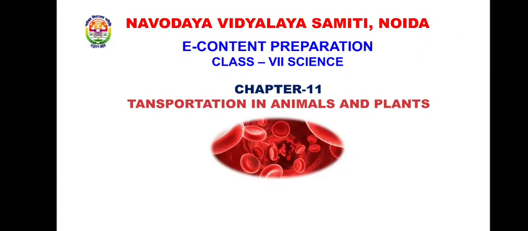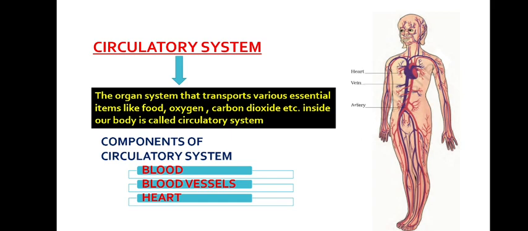Hello children, in today's class we are going to learn a new chapter, that is transportation in animals and plants. To stay alive, all living organisms need to transport materials like food, water and oxygen to various parts of the body. In our day-to-day life, there are different means of transport that run on the road like buses, scooters, cars, etc. They help in carrying the materials that are needed by human beings.